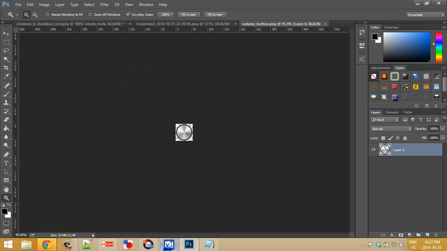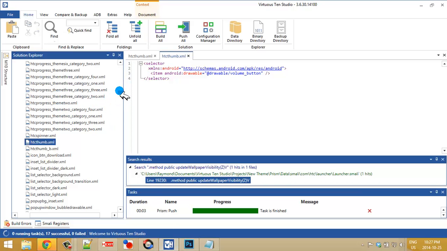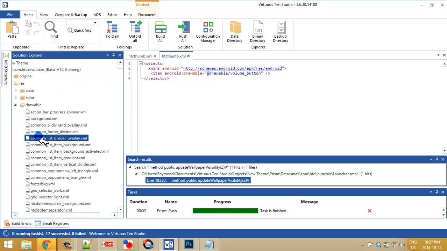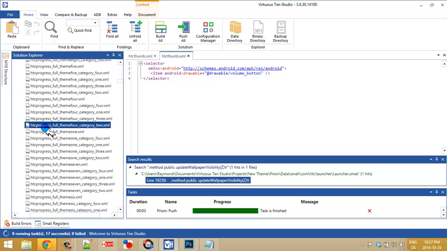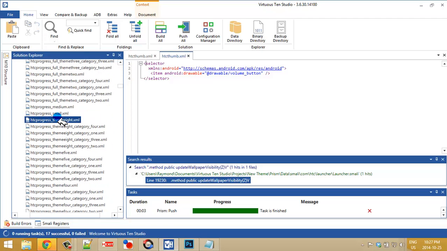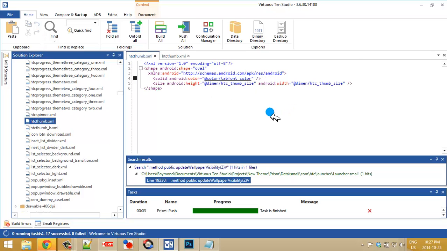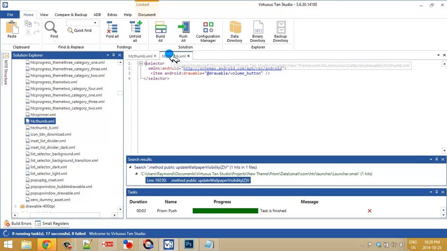Now where that goes is in the resources, and you'll find that in the drawable, and we have to go all the way down to the HTC thumb, and this is the one from the Prism. They're identical. What we want to do is change this XML from shape into a selector.